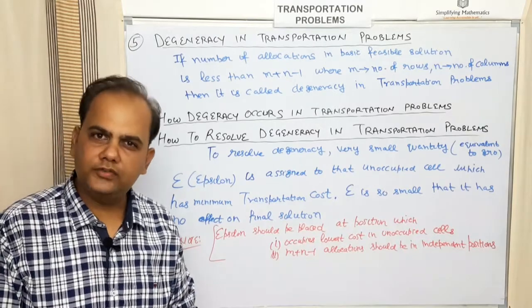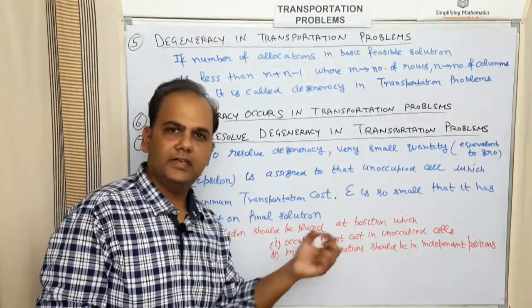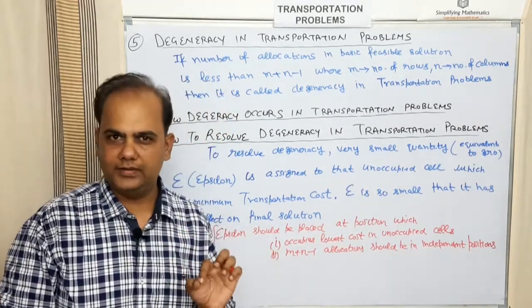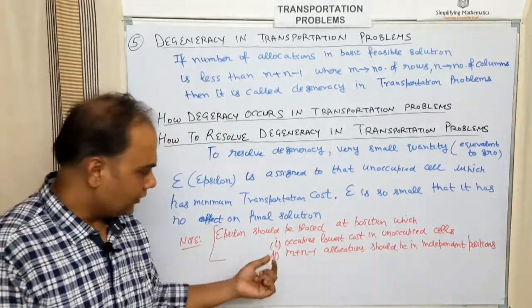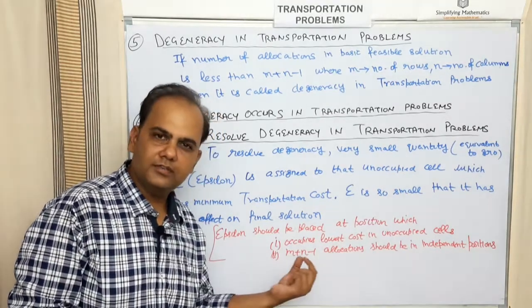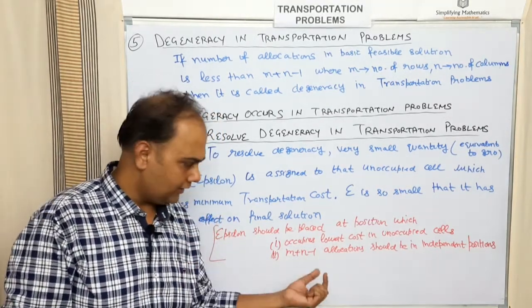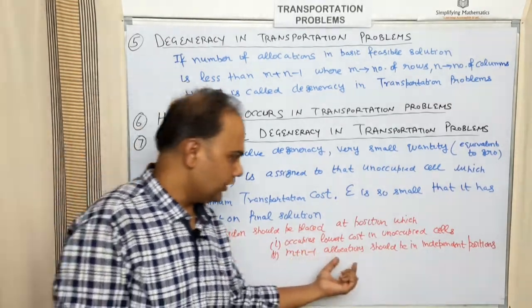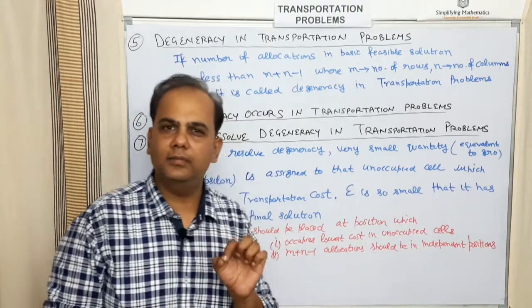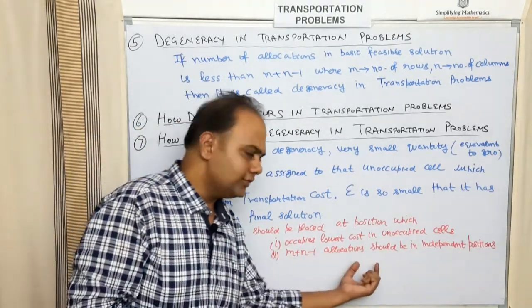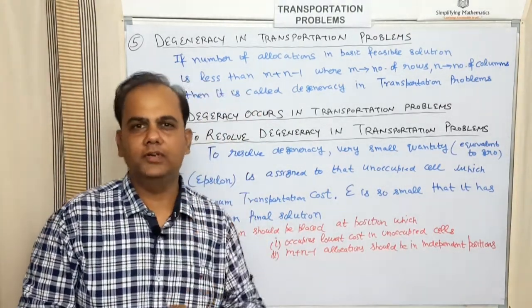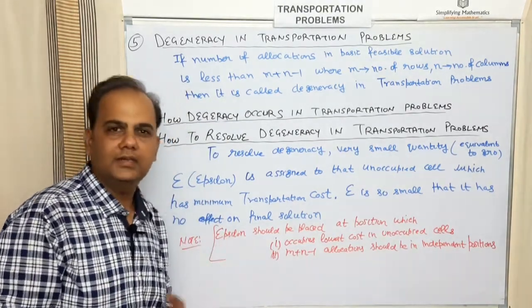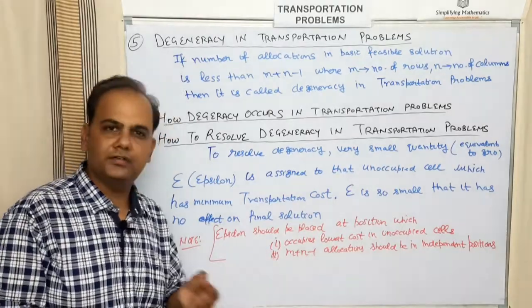Now points to be noted: epsilon should be placed at a position which has the lowest cost among the unoccupied cells. So this is the first condition. Now the second is, when the number of allocations becomes m plus n minus 1 after the placement of this epsilon, you have to check that those allocations should be in independent positions. That means there should not be any closed loop formed between the allocations after allocation of this epsilon. So these are the two conditions you have to check.